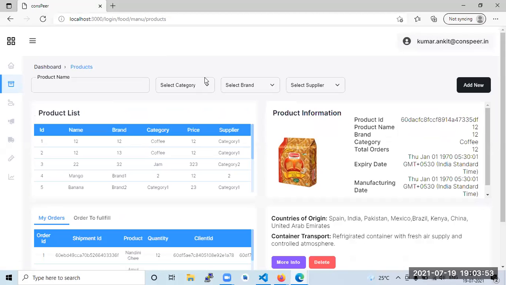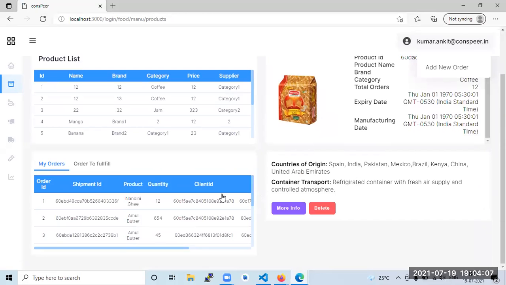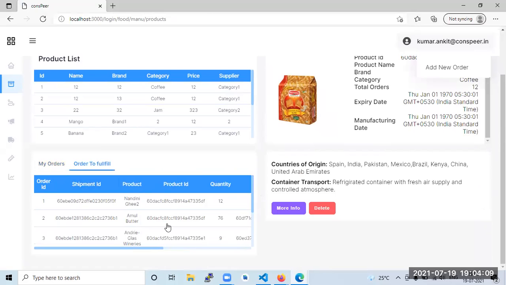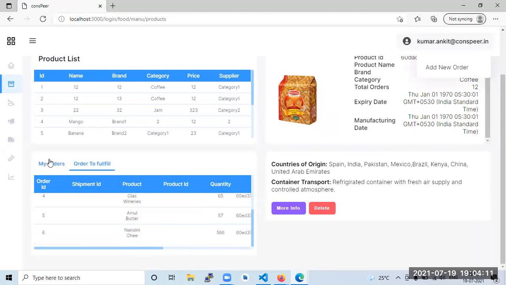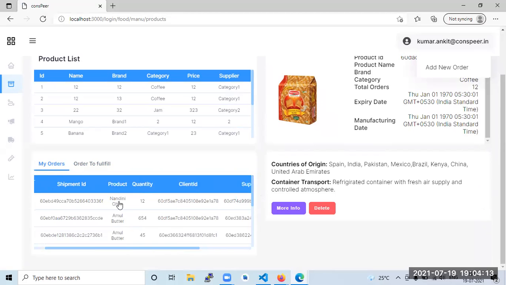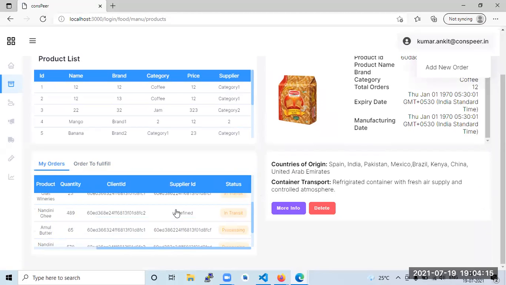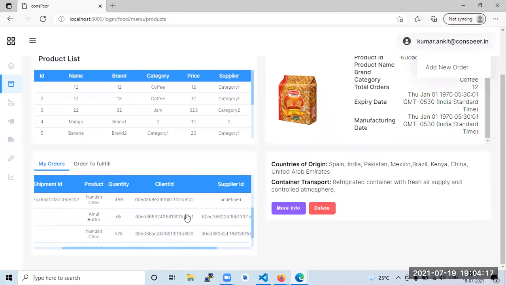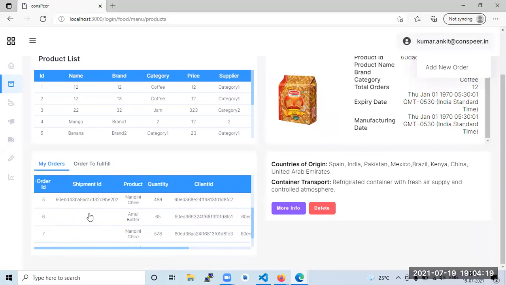What happens is a manufacturer may ask for an order from the raw material company, that is the producer, and it may even make a finalized product and send it to the distributor. Distributor means wholesaler company. So currently I'm taking an order to fulfill. What is his order? That order would go directly only to the producer. All are in transit currently, or a few are in processing, which need to be assigned a shipment, which will be applied by the supplier.